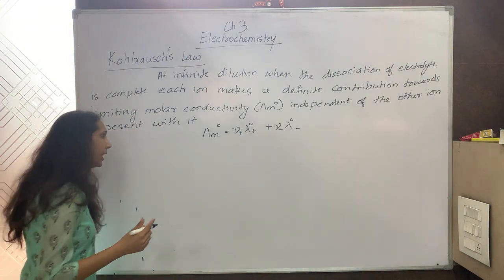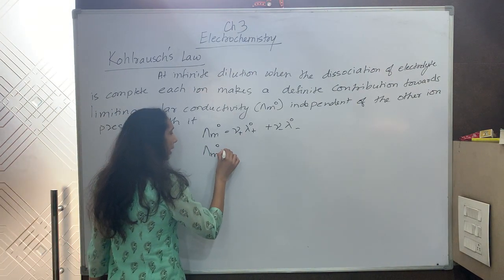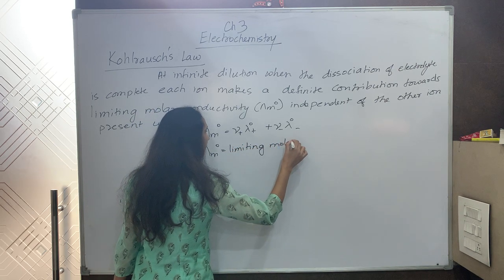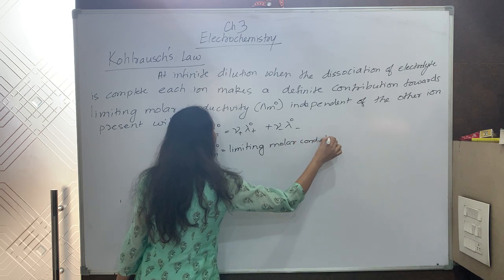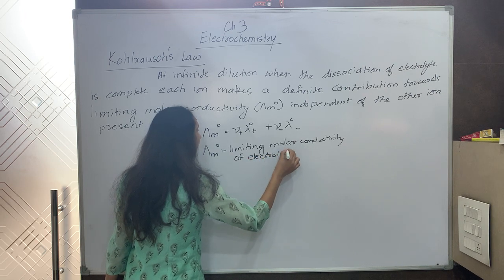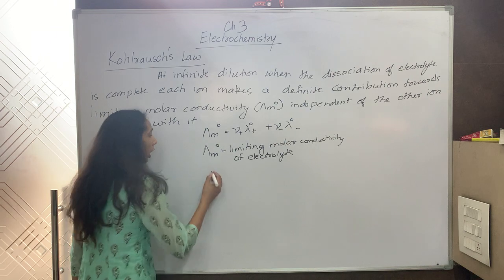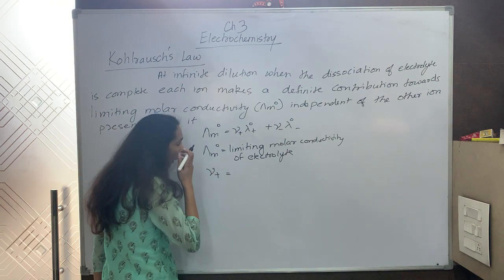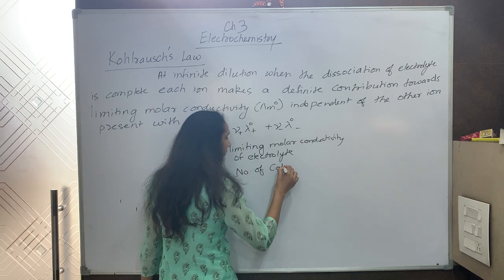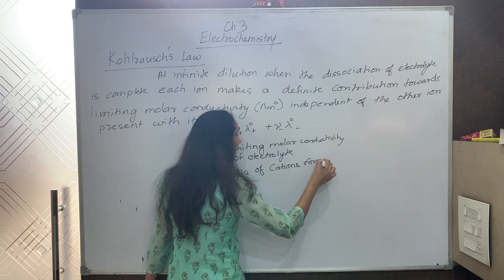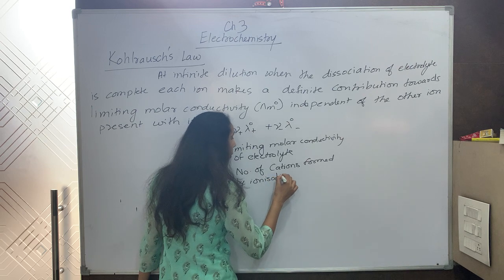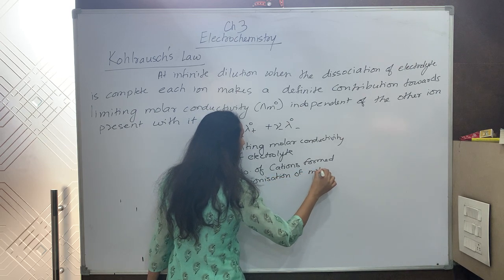Now what do we mean by these terms? Λm naught is limiting molar conductivity of your electrolyte, whatever electrolyte you are taking. Mu positive is the number of cations formed by ionization of one molecule of electrolyte.